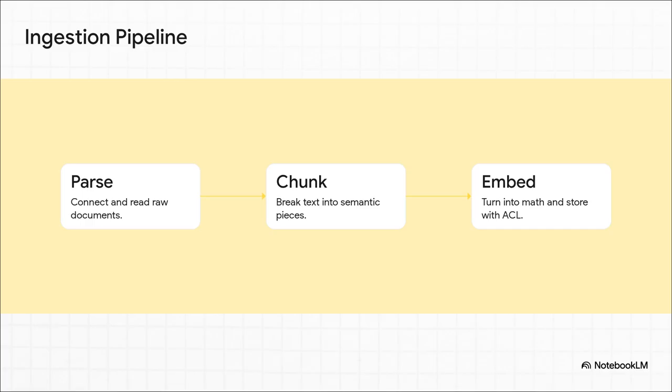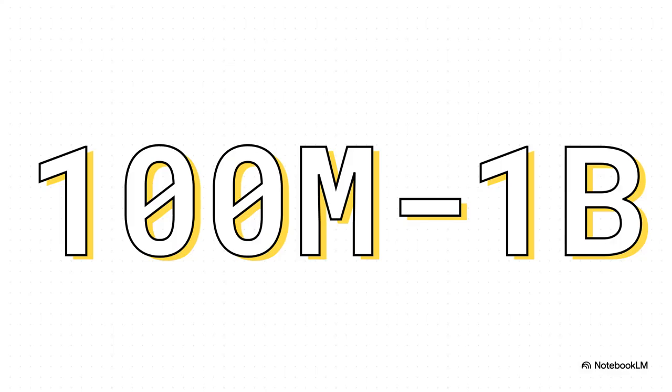It turns those chunks of text into complex math, vectors, and securely tags every single one with its specific ACL permissions. To really grasp why this engineering is so mind-bending, you have to understand the sheer scale of it all. A typical enterprise has anywhere from 5 to 50 million documents. By the time that ingestion pipeline parses and chunks everything, you're looking at between 100 million and a billion mathematical chunks of data. It is a colossal, constantly updating mosaic of corporate knowledge.